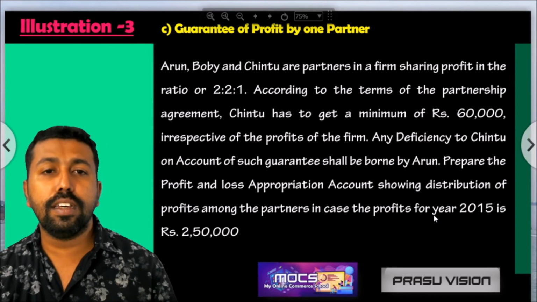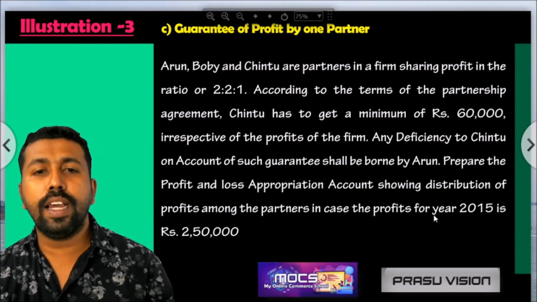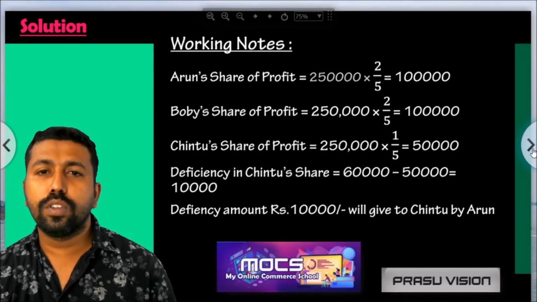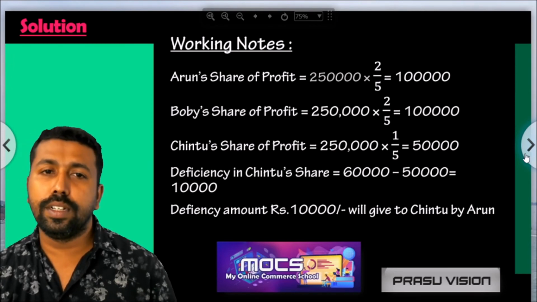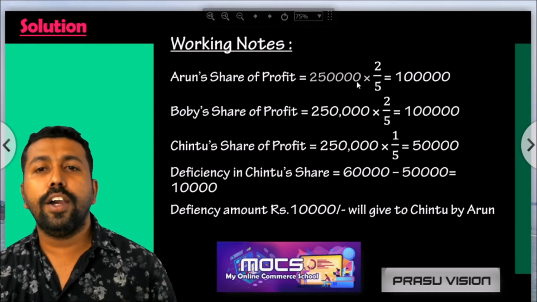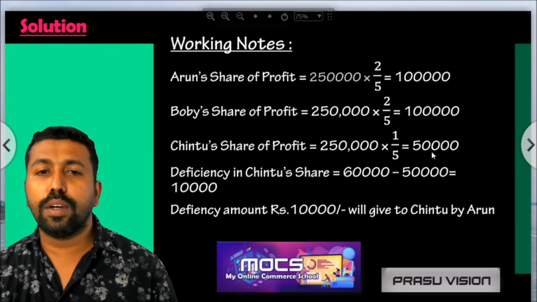So the year's profit is 2,50,000. First of all, we have to share the profit. When they share the profit as per the ratio 2:1, total profit is 2,50,000, and Arun is getting 1 lakh, Bobby is getting 1 lakh, Chindu is getting 50,000 only.